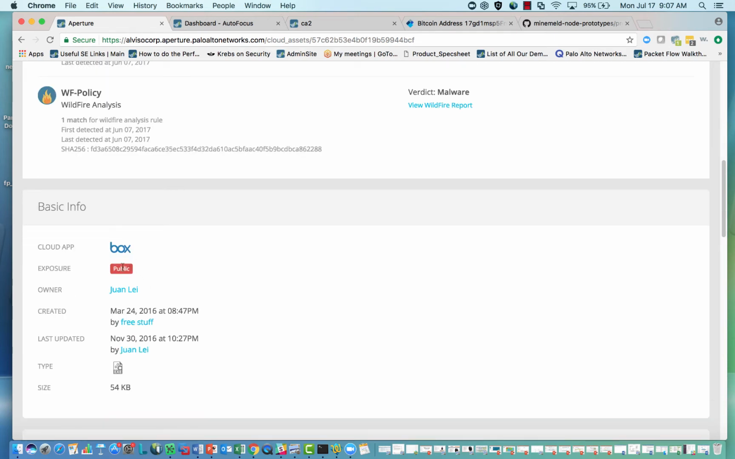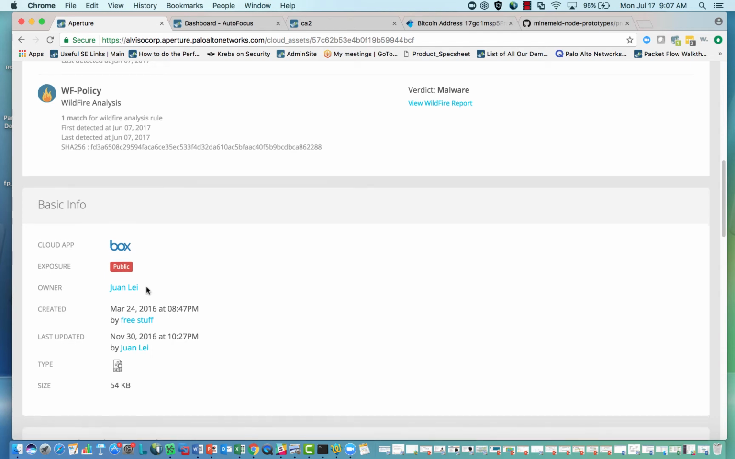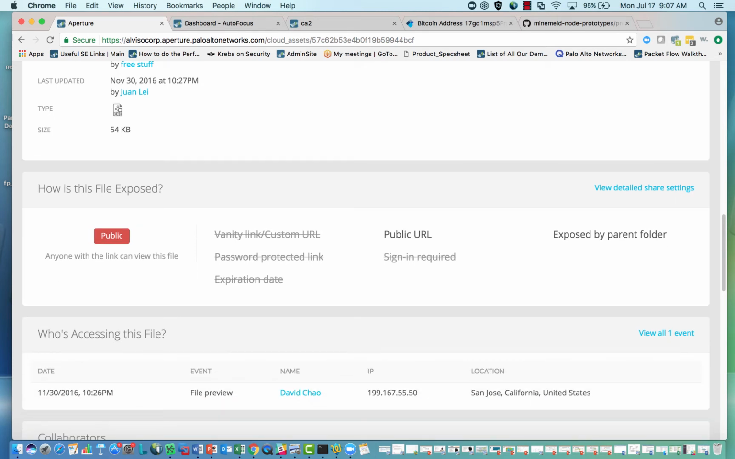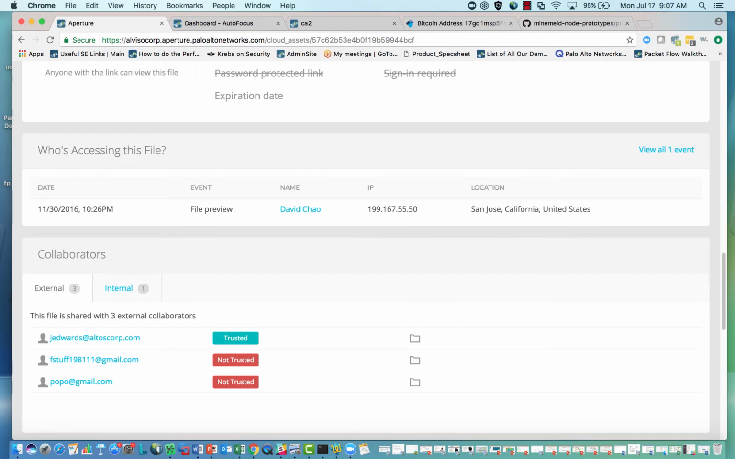We can see what its exposure is. In this case, it's publicly exposed, and I'll show you that in just a second. We can see who the owner is and when it was created. On the file exposure, we can see that this is a public URL, which is to say I can just give you a URL and you can come into this file. And it's exposed by a parent folder. So we know that the exposure that we have is based on the parent directory or parent folder that this is a part of. We can also see who's accessing the file.